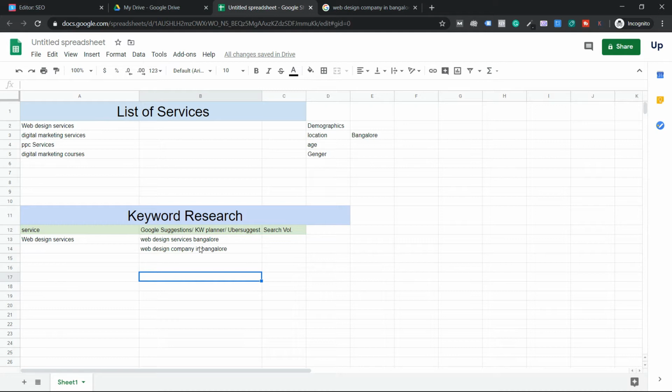Okay, these are keyword suggestions. This can also be called seed keywords. Okay, this is the service name. These are my seed keywords. This I got through Google suggestions. Okay, just understand the concept here, guys. Very, very important. This I got through Google suggestions.